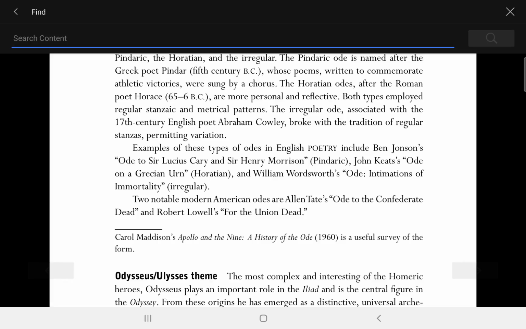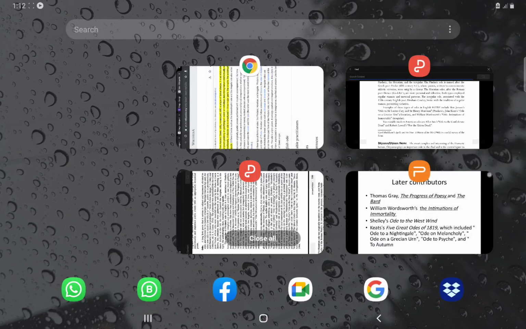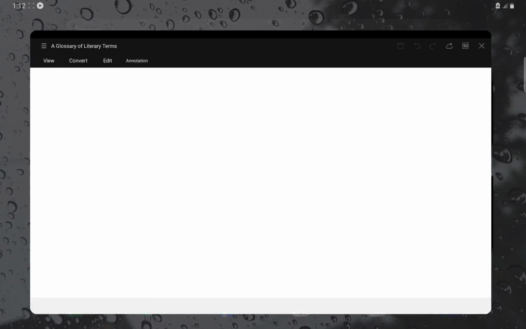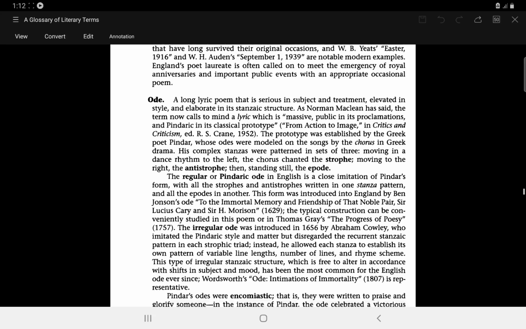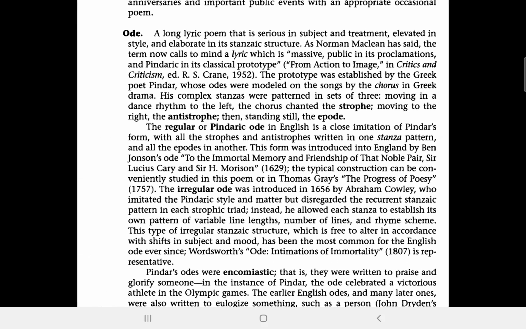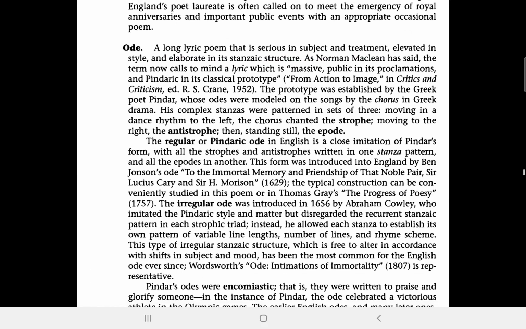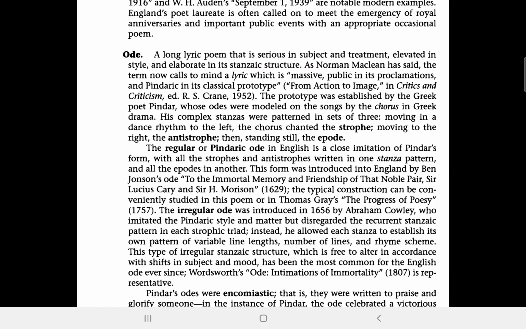So let's see what M. H. Abrams says. If we follow Abrams, we will be looking at this particular definition, where we can see ode is a long lyric poem that is serious in subject and treatment, elevated in style and elaborate in stanza structure.